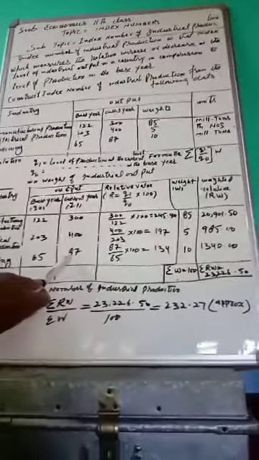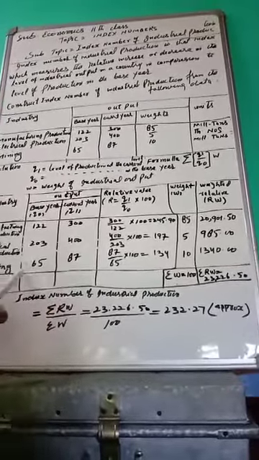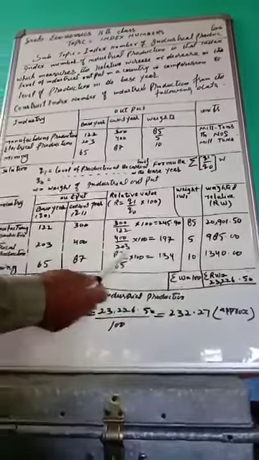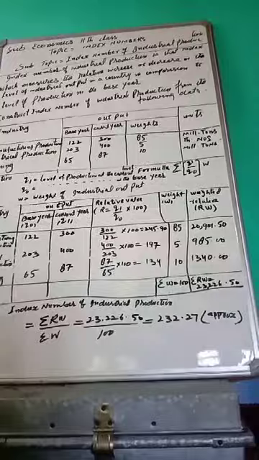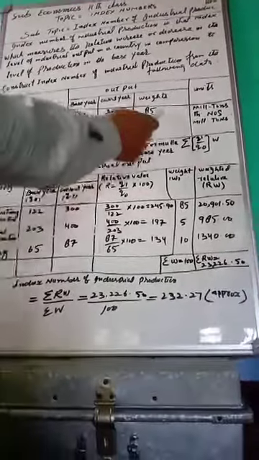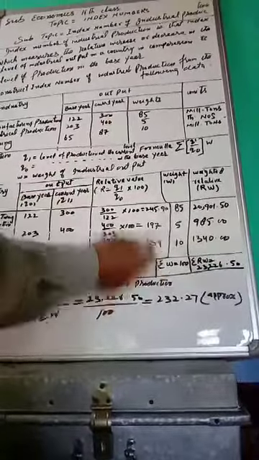And 87 divided by 65 multiplied by 100 is 134. The weightage is already given: 85, 5 and 10.